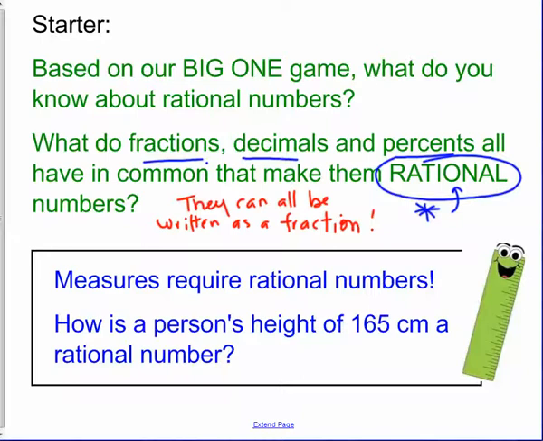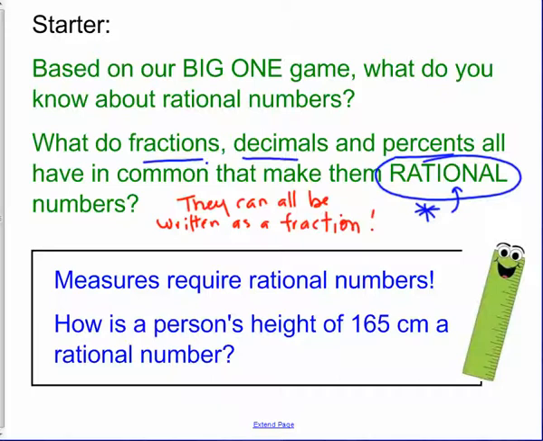Started off today by taking another look at these rational numbers. And remember, we played the big one game last block, and we dealt with fractions and decimals and percents. And I asked you to start off by thinking about what do they all have in common that make them rational numbers. And remember, what they have in common is they all can be written as a fraction, because a rational number is a number that can be written as a fraction with the numerator and denominator as integers.